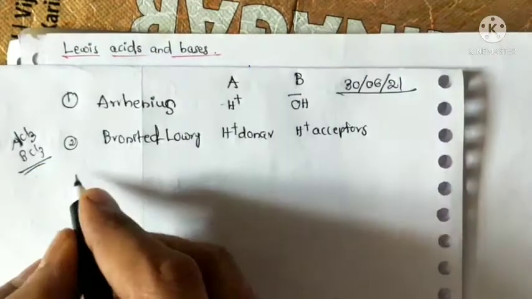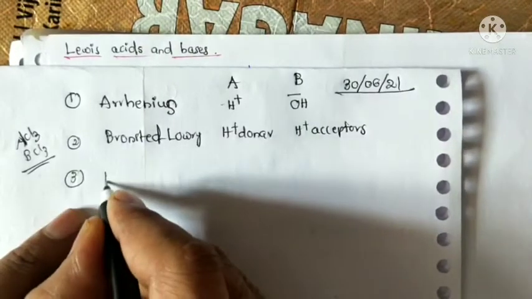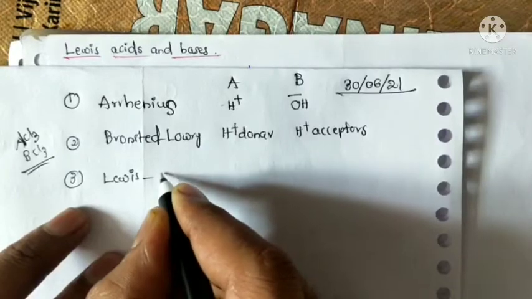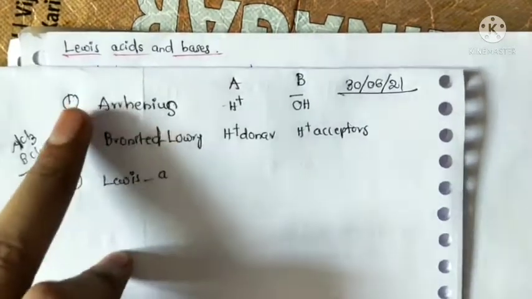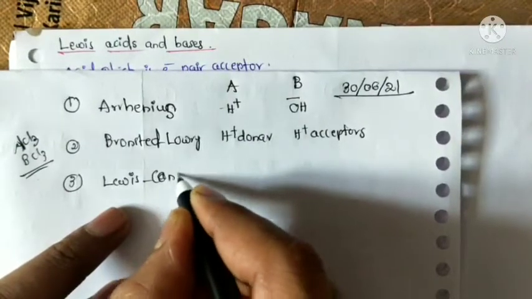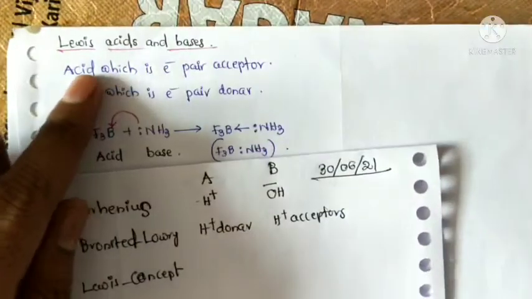The last theory that can explain acids and bases is the Lewis acid-base theory, the Lewis concept.